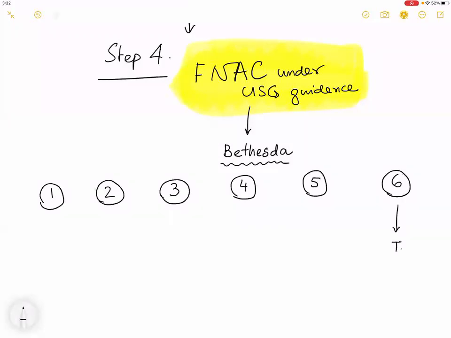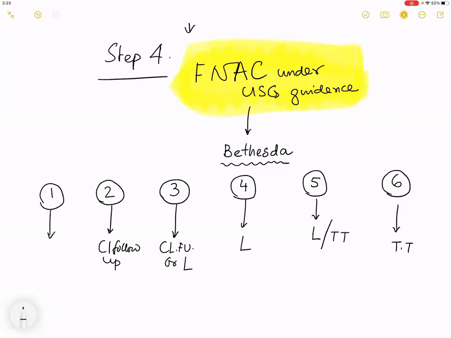Bethesda 6 is going to have a total thyroidectomy. 5 is going to have lobectomy or total thyroidectomy. 4 is going to have lobectomy. 3 is going to have clinical follow-up or a lobectomy. 2 is going to have a clinical follow-up. 1 is going to have repeat FNAC with USG guidance.